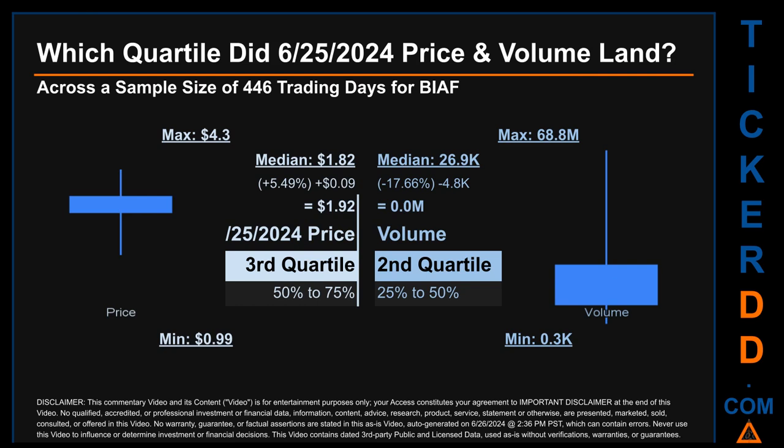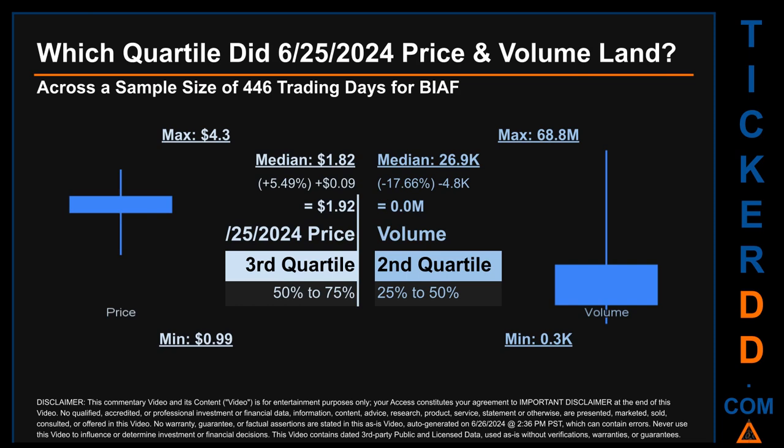The day's volume landed within the second quartile, that is within the 25% to 50% range of all sampled daily volume, which saw a max daily volume of 68.8 million and a minimum of 0.3 thousand. Quartiles tell us about the spread of a data set by breaking that data set into quarters, just like how the median breaks the set into half.